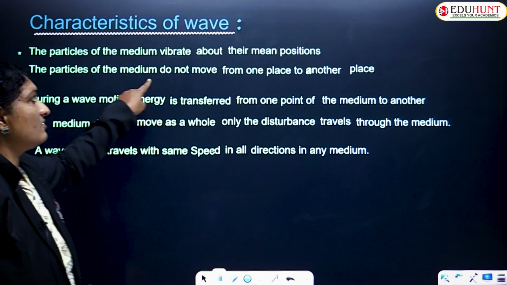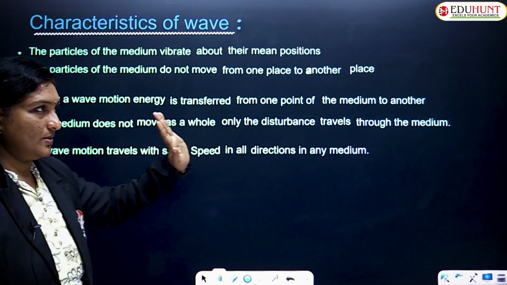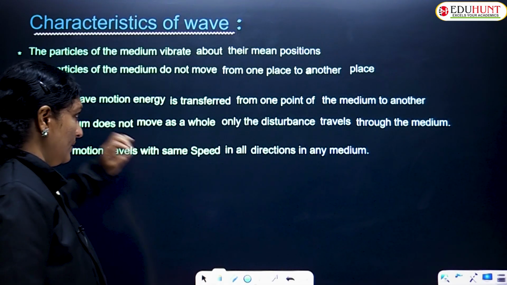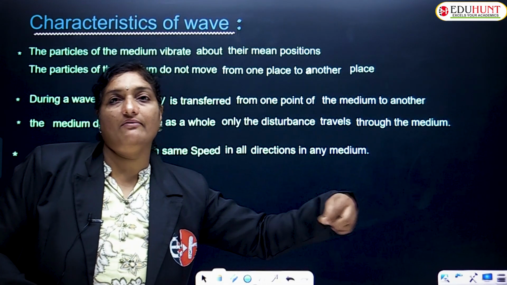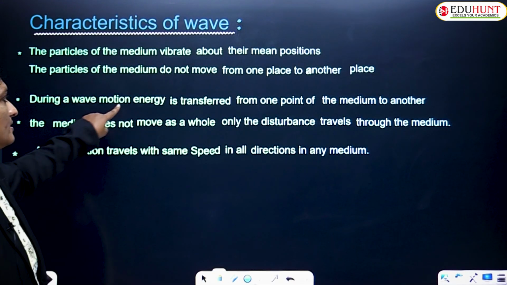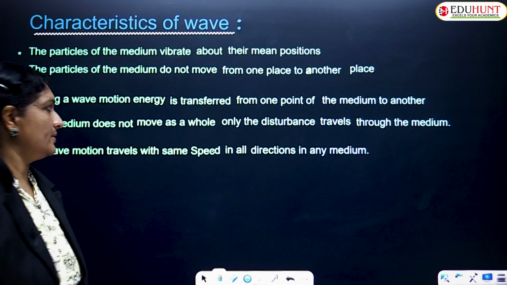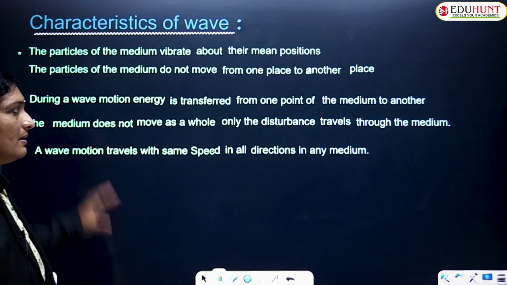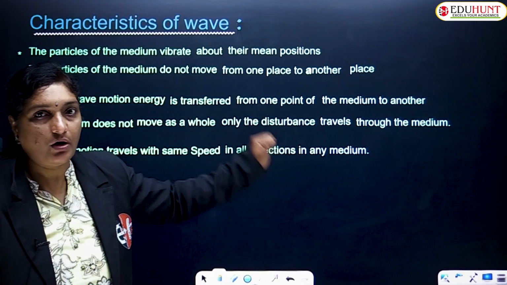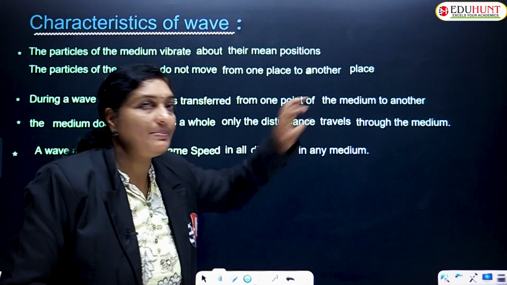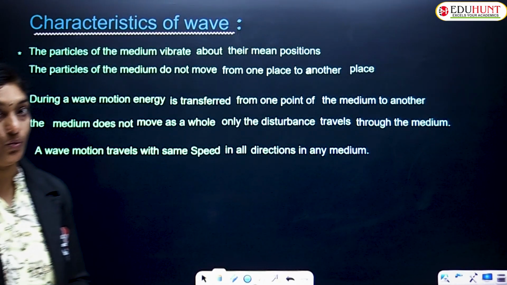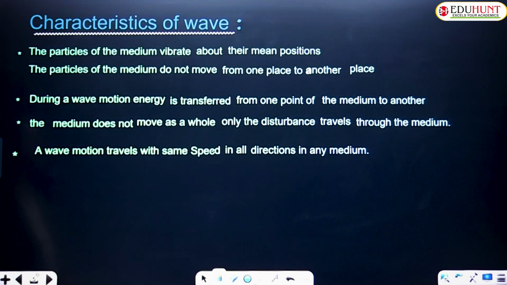The particles of the medium do not move from one place to another. What you observe is only the energy is transferred from one place to another place. So during the wave motion, energy is transferred from one point to another point of the medium, but the whole medium will not move. What we observe is only the disturbance traveling through the medium.